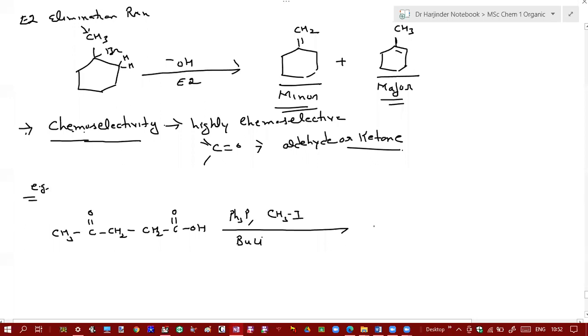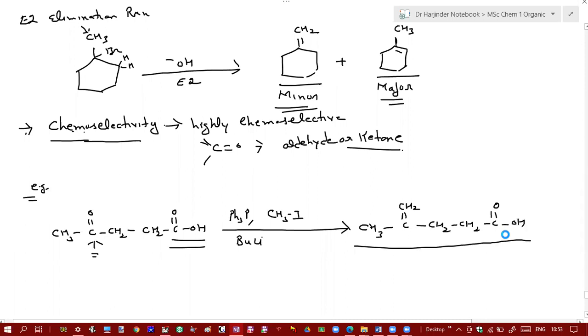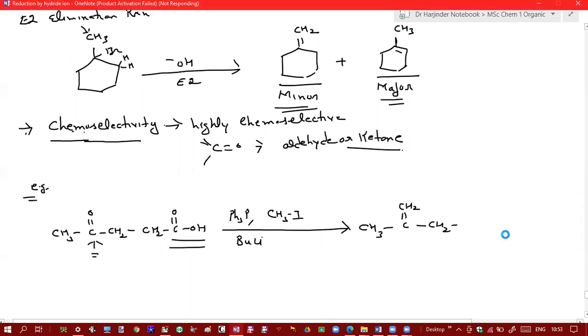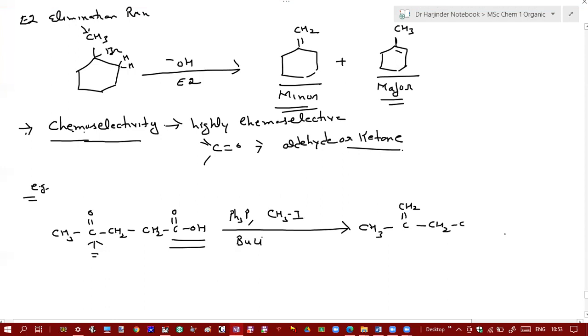The first one. Only the ketonic functional group will react because it is more reactive as compared to the other one. So the reaction is chemoselective, and you will get only one alkene. So this reaction is also chemoselective. Is it clear?